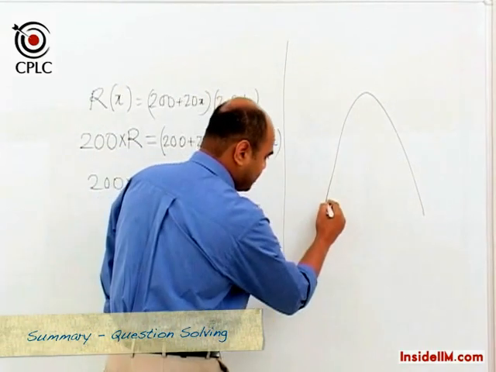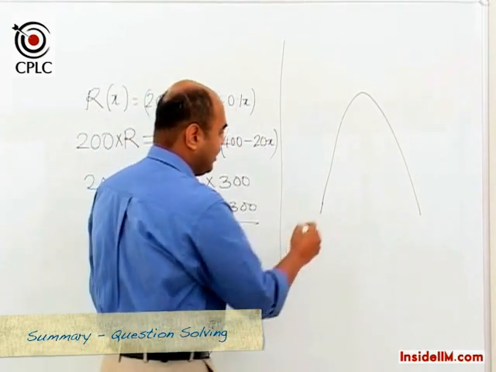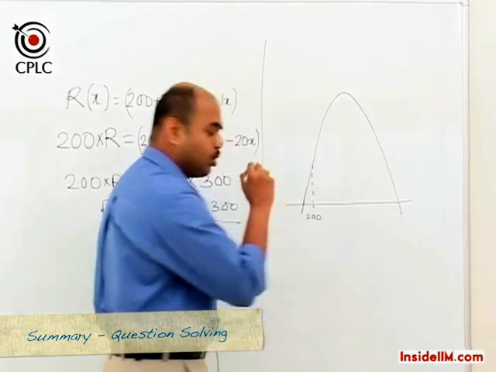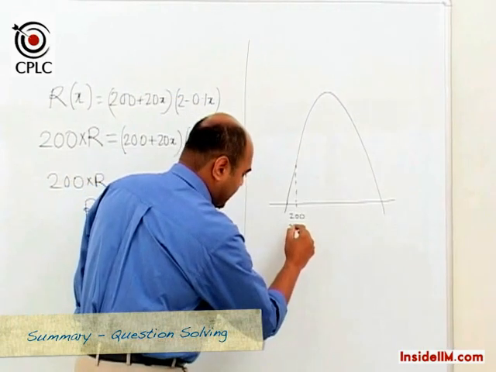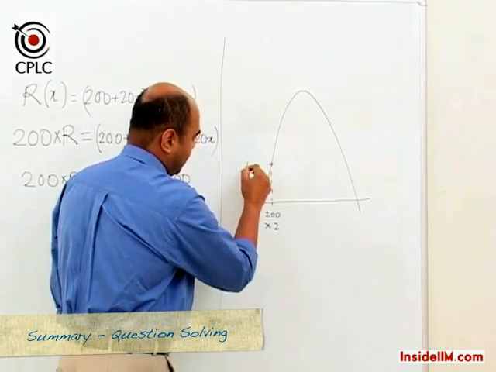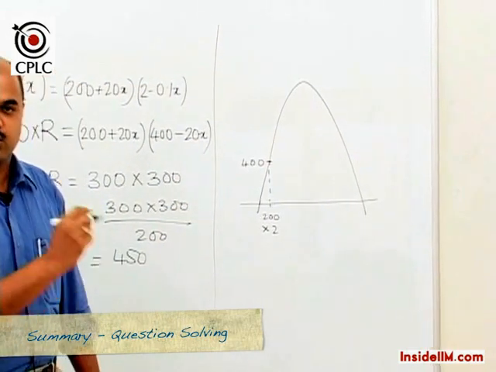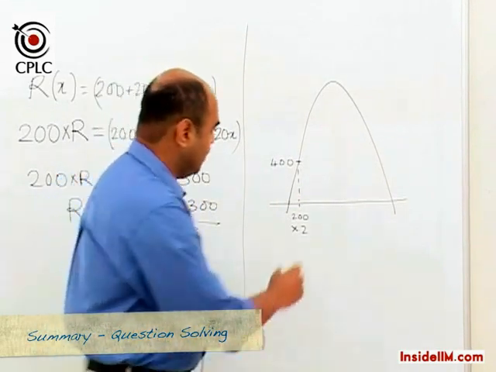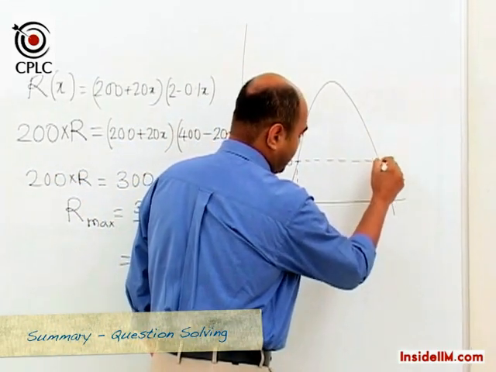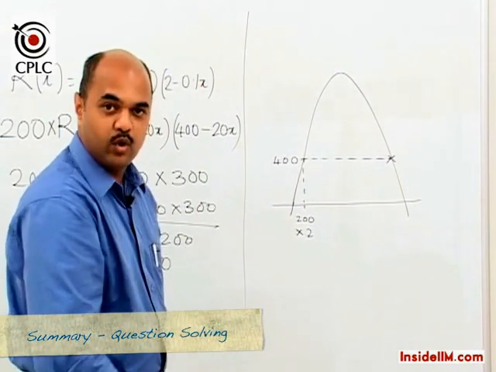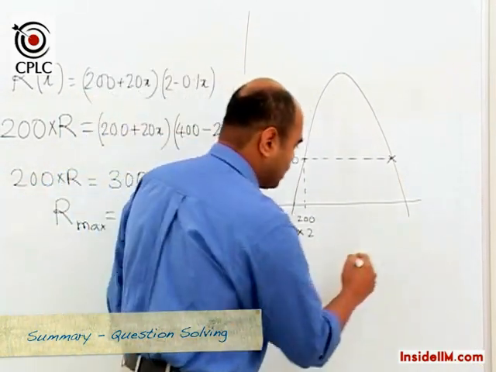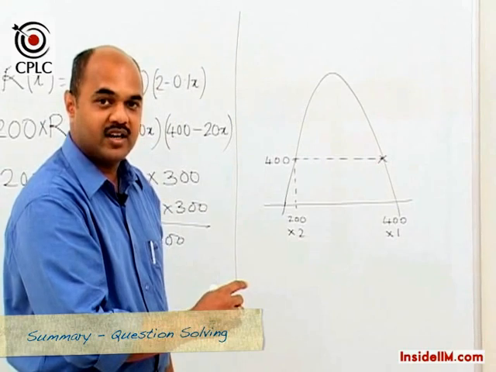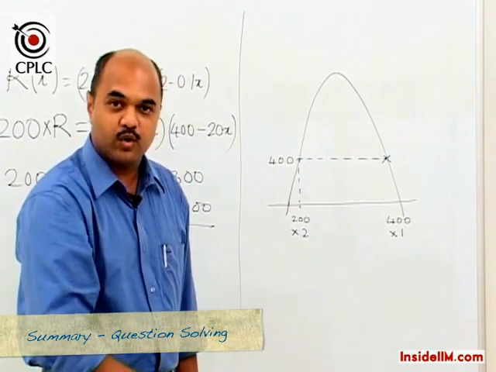Now, if we say that this is the graph that we're going to get, and if we have a certain value here, let's say where we had 200 samosas at a price of 2, which gave me a revenue of 400 rupees, that is what we started off with. Because this function is a quadratic function, there is going to be yet another point here where the revenue will remain 400, and if we track that, then it should become 400 multiplied by 1 rupee. So that is the point at which we are going to get the revenue same as 400.